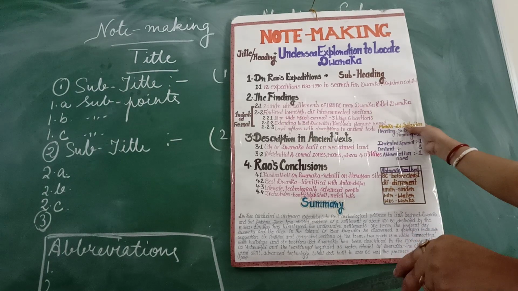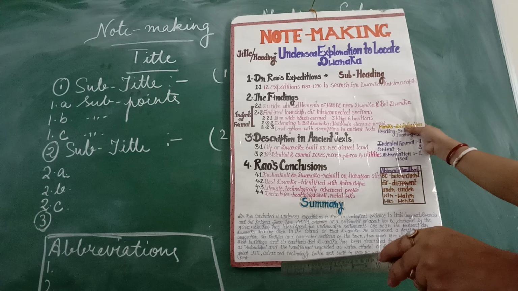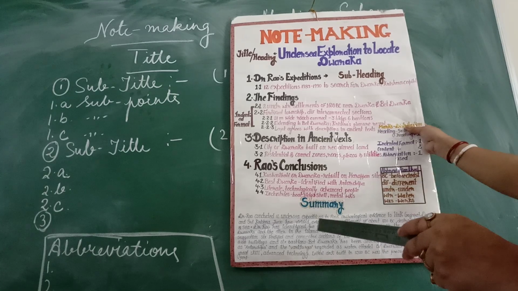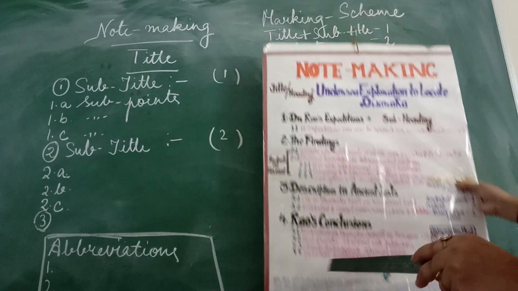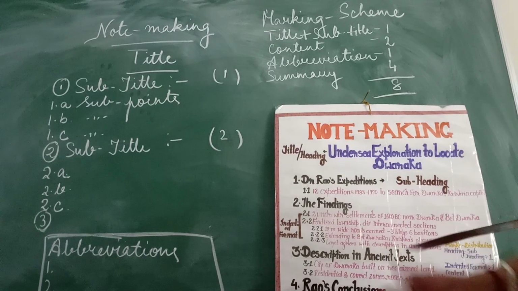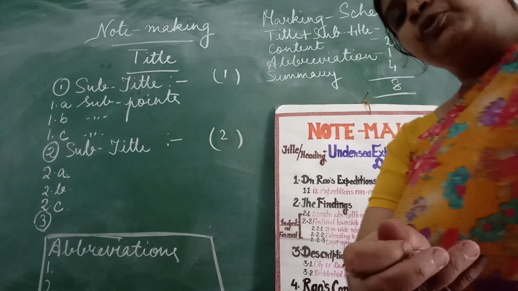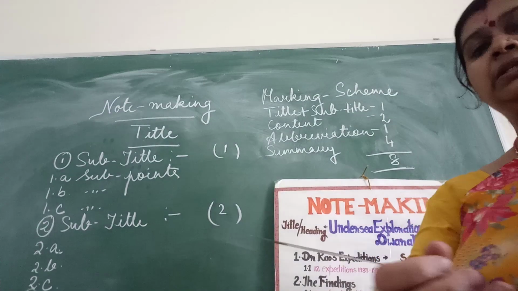So you need to write the note making well, because CBSE penalizes. If any student has not been able to attempt the note making well, then full marks is not allotted for summary writing as well. So you need to write it well, and once you get 8 out of 8 in note making, you can expect your percentage to be good.